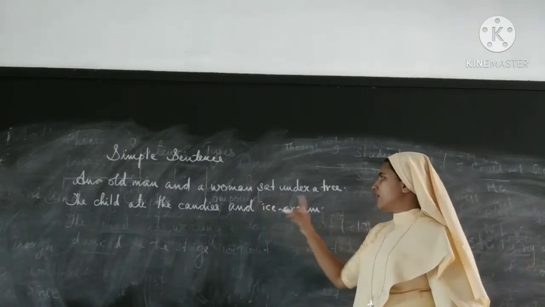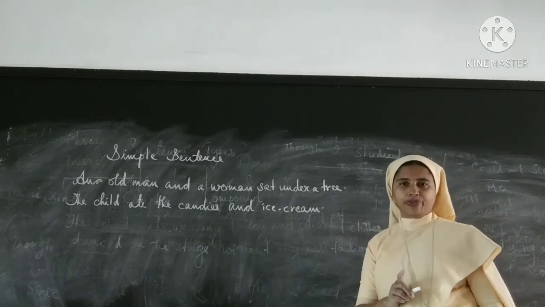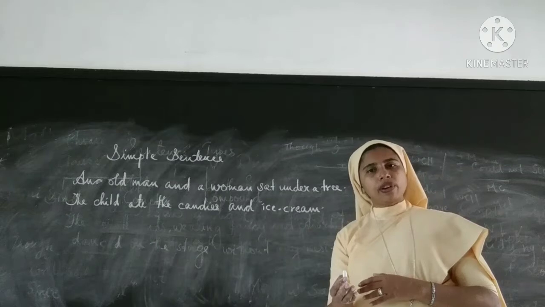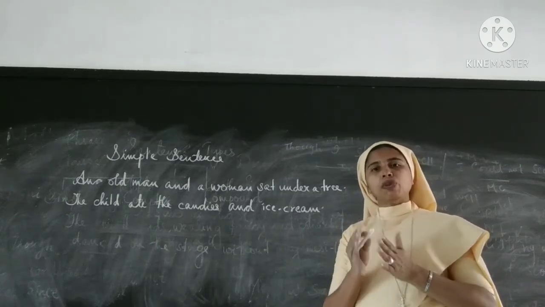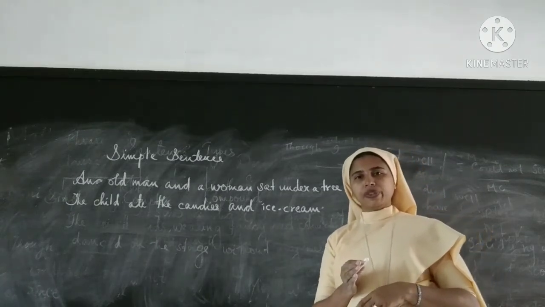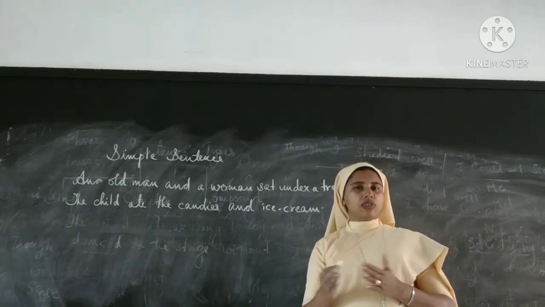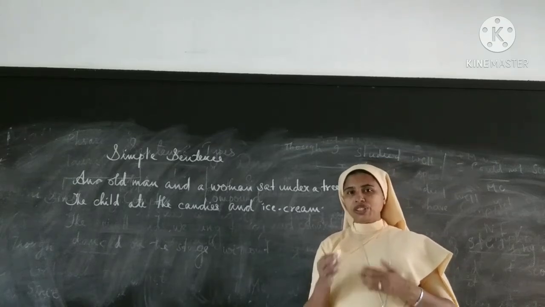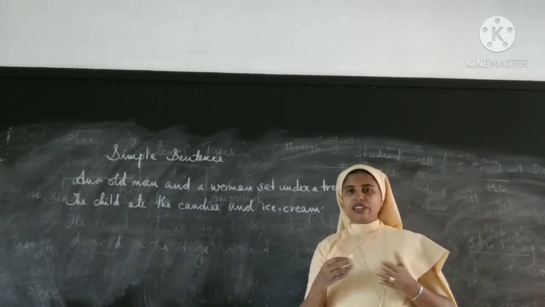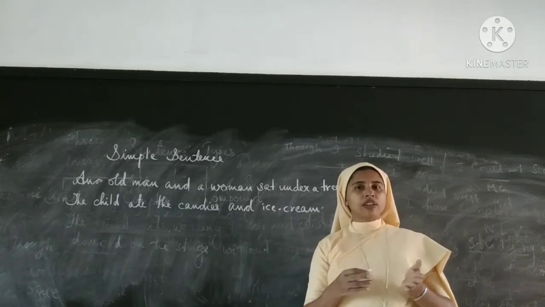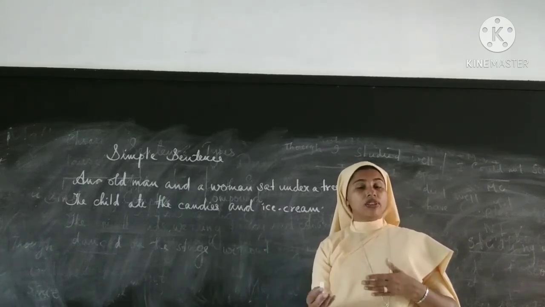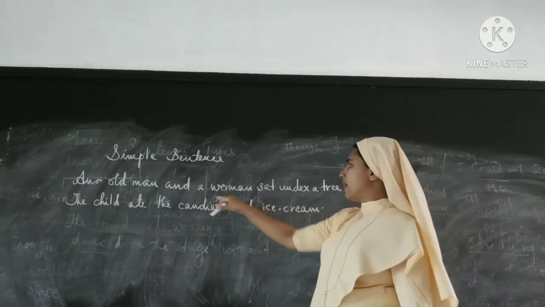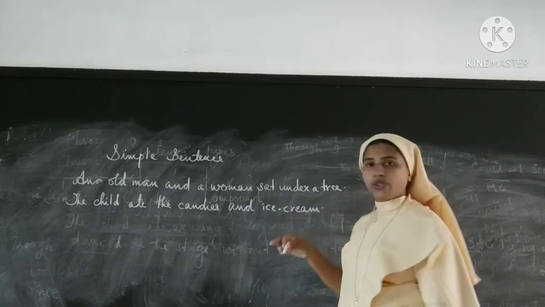An old man and a woman sat under a tree. A simple sentence can have one or more subjects, but there must be one finite verb only. Okay, that is the must thing. There must be only one finite verb. Finite verb, you must remember what it is, which changes according to the tenses, numbers, gender, etc. Finite verb.